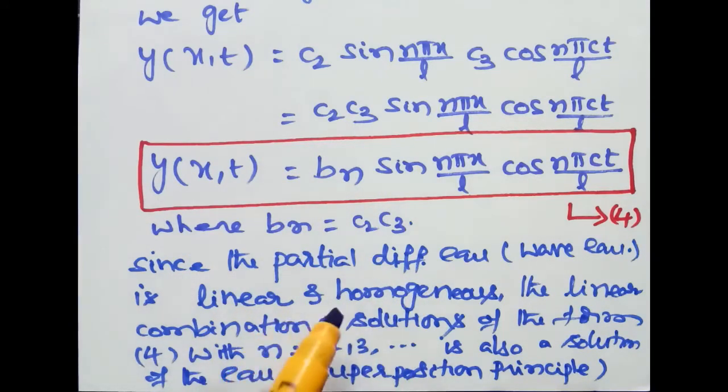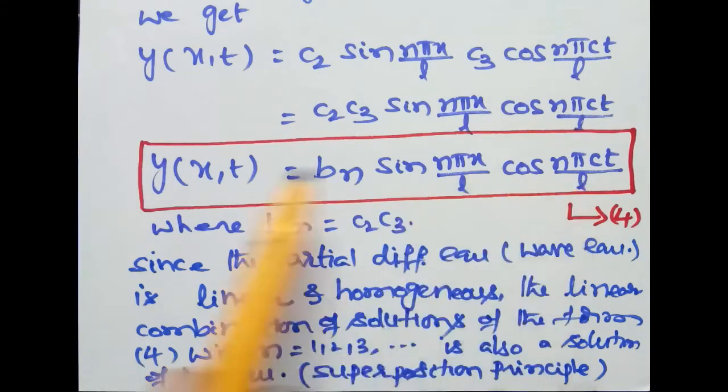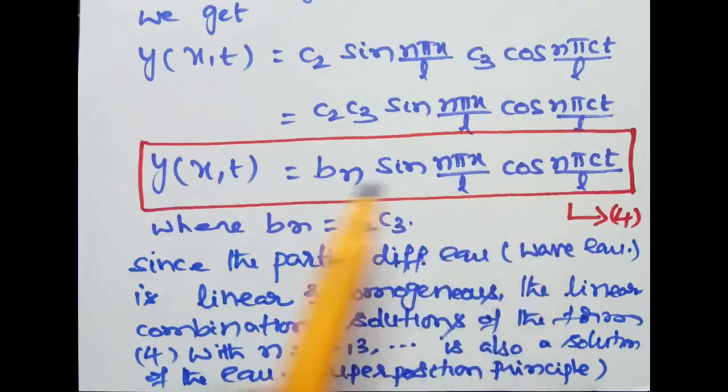Since the wave equation is linear, the degree of each term is equal to 1, and the right hand side is equal to 0, therefore it is homogeneous. By the superposition principle, the linear combination of these solutions is also a solution for the given equation.